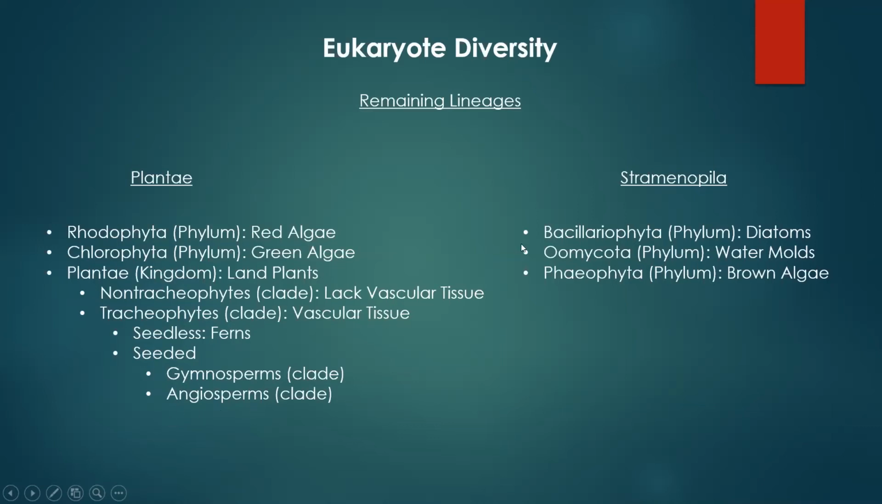Then we talk about Stramonipola. There's 3 phylums that we're going to cover. We're going to talk about Bacillariophyta, which is your diatoms. Then we're going to look at Mycota, which is your water molds, which is actually a type of protist, not a fungi. And then we're going to look at Phaeophyta, which is your brown algae.